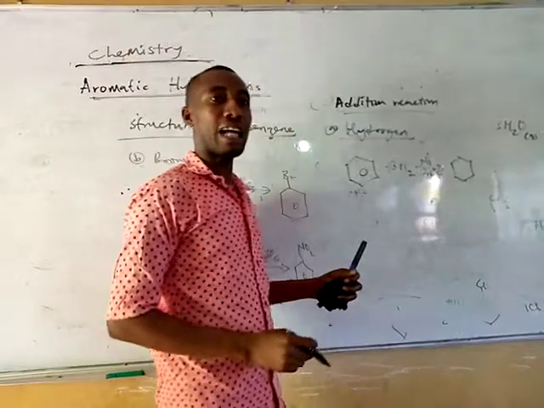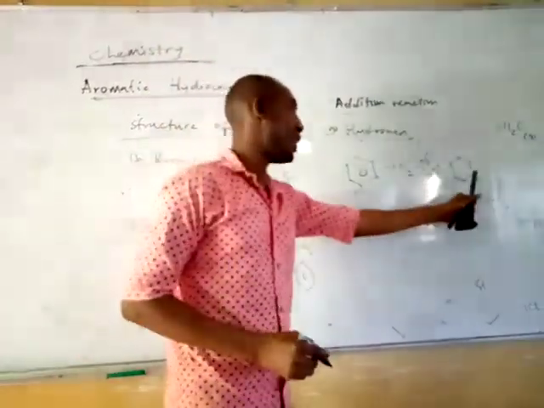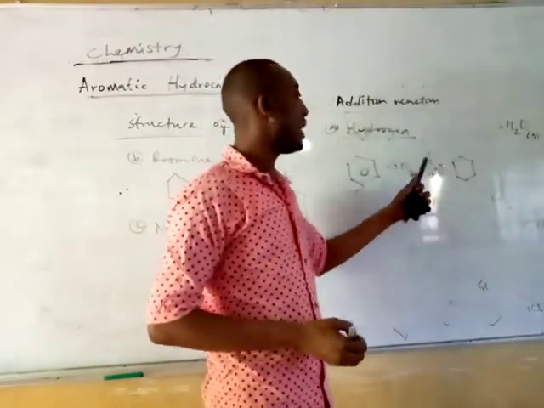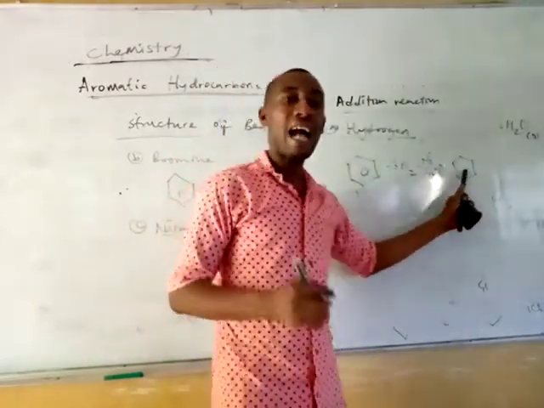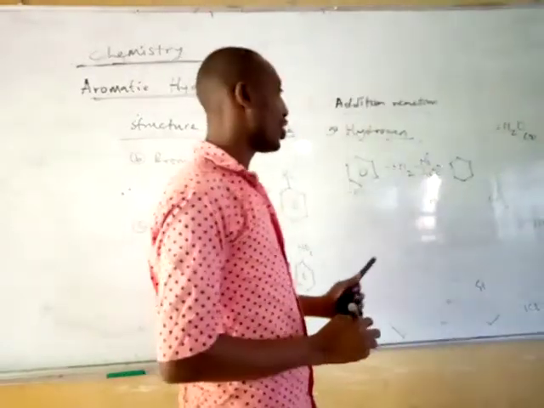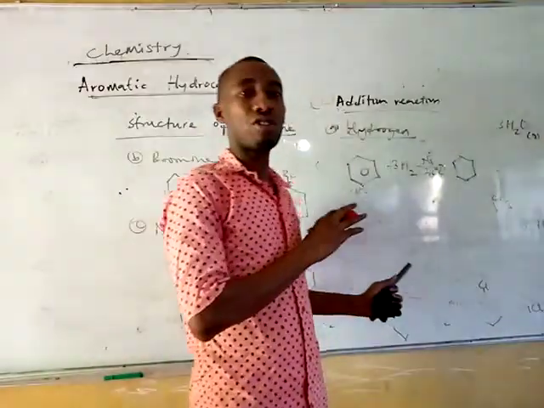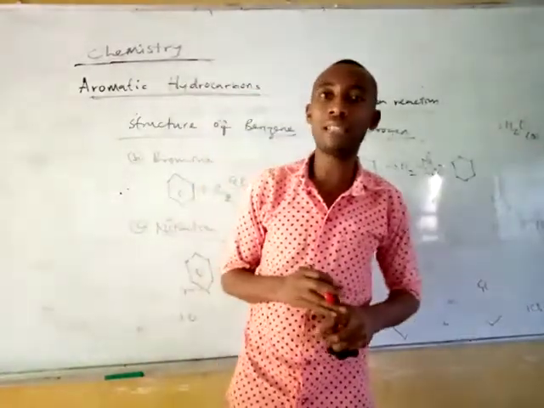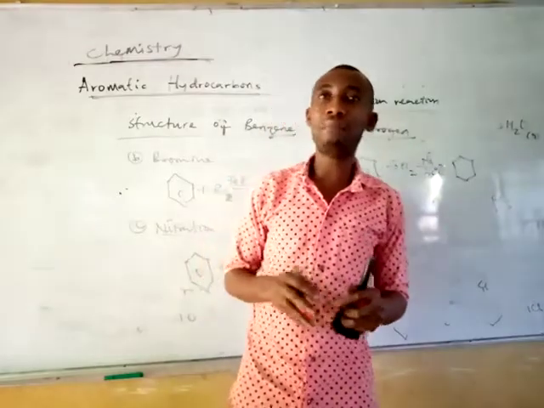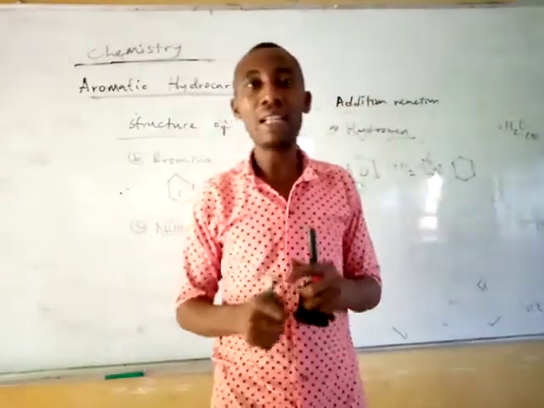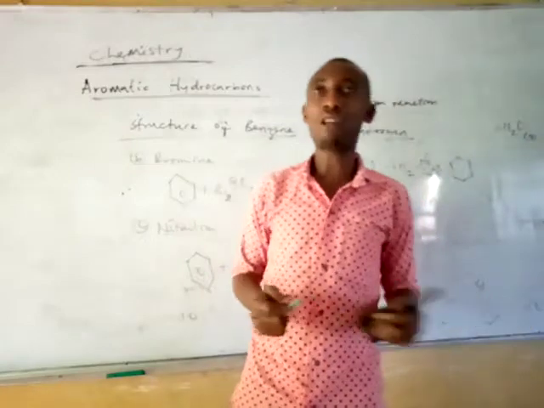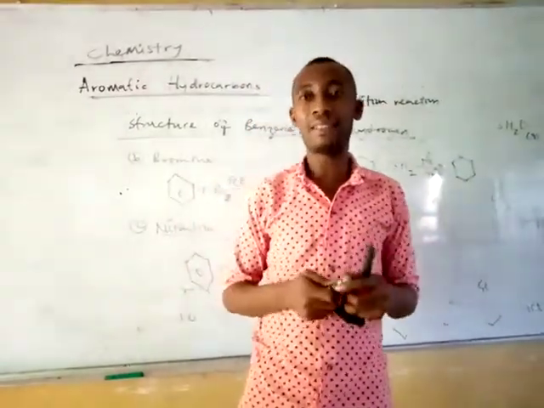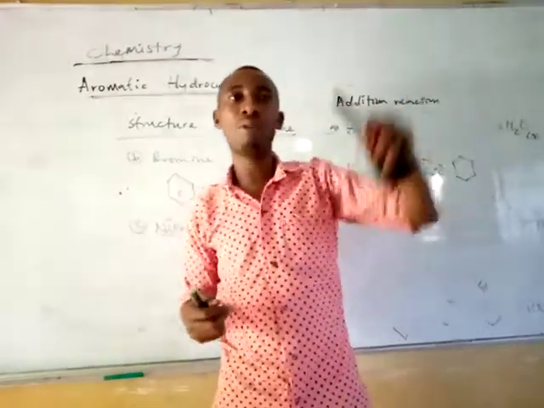So this is your cyclohexane. Now you can see that in the addition reaction of benzene, the aromatic character has been destroyed. So these are some of the reactions we have with benzene. Now lastly, let's talk about the uses of benzene. Benzene can be used in the making of detergents, in the making of paints, and also benzene can be used as an important solvent in the lab. Thank you very much.